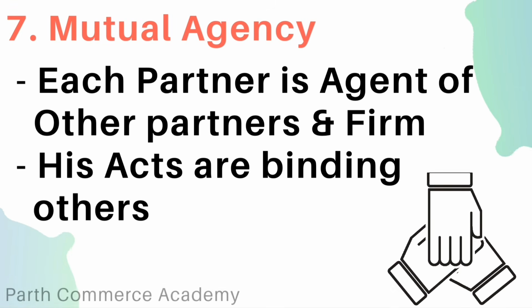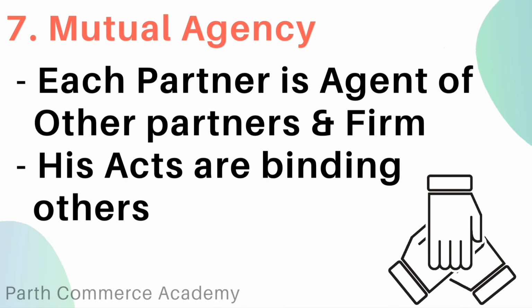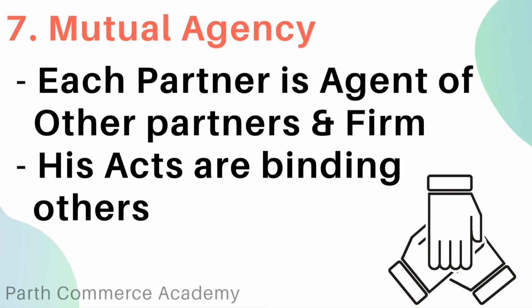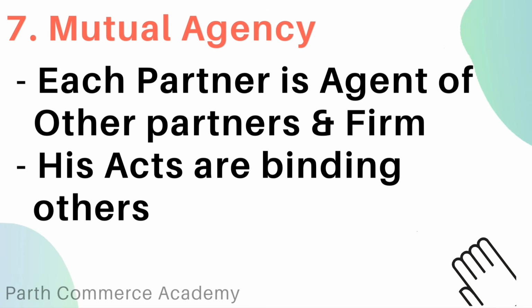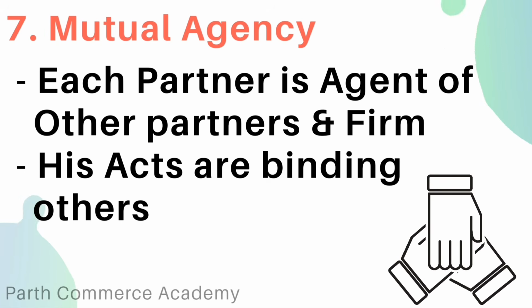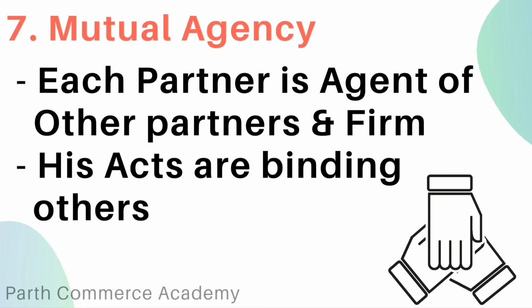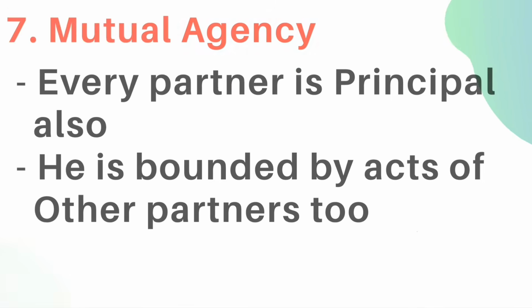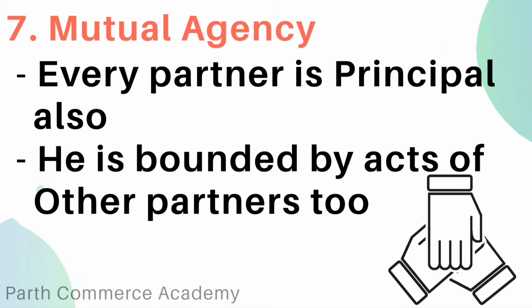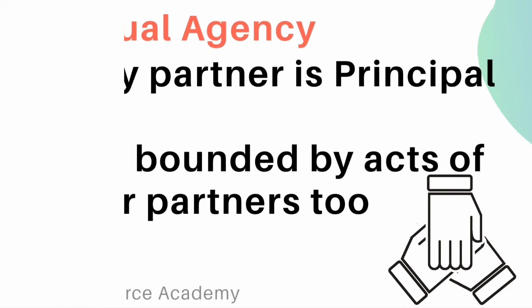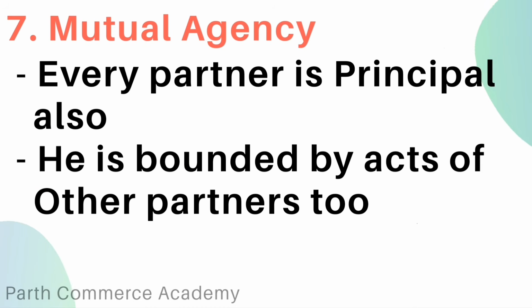Last feature of partnership is mutual agency. In partnership definition, we have seen the partnership business is carried on by all partners or any of them acting for all. It means every partner is both agent and principal. A partner is an agent because he represents other partners and his acts bind other partners. A partner is a principal because he is also bound by acts of other partners. In this way, a partner is both principal and agent.